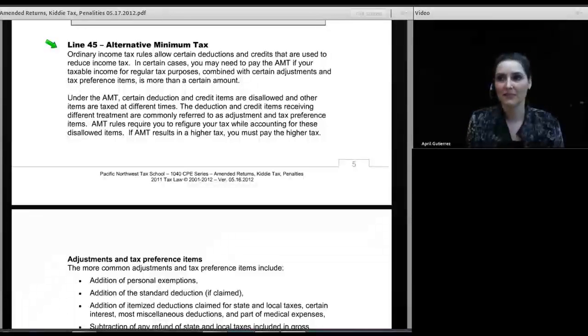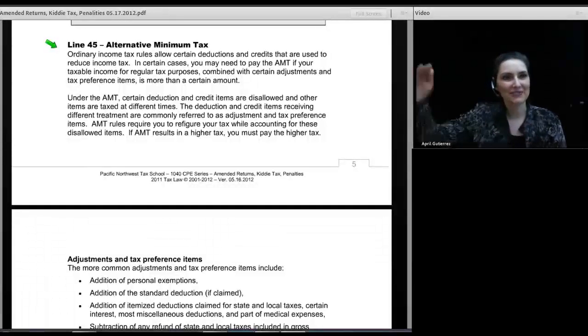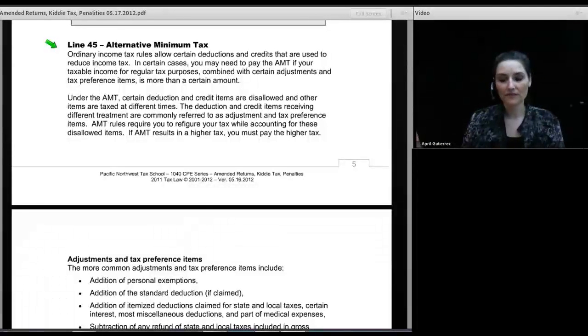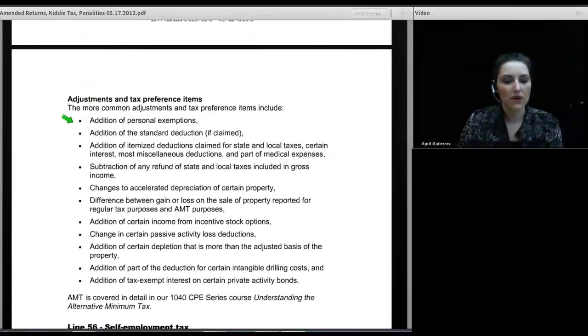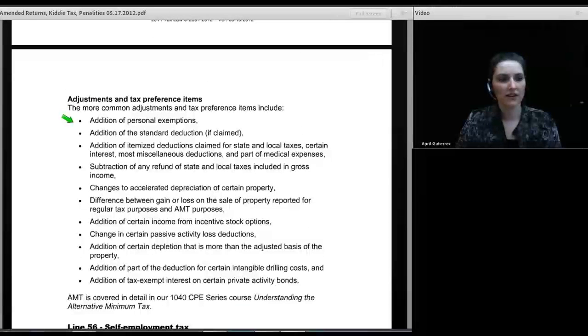So if you're in the 10% bracket at the federal level and it's 28% under AMT, obviously AMT is going to kick in. Well, what causes that transition to occur, what would push you into there, we'll talk about that in detail in another class. But for today, what I will tell you is the types of deductions you might have claimed or the types of income categories you might have reported on your personal return that would get different treatment under the regular tax than they do under AMT. And if any of these apply to you and your income is high enough, that is when AMT kicks in.